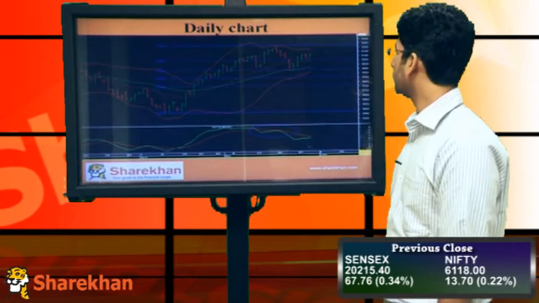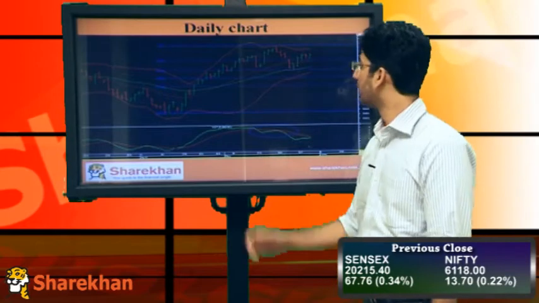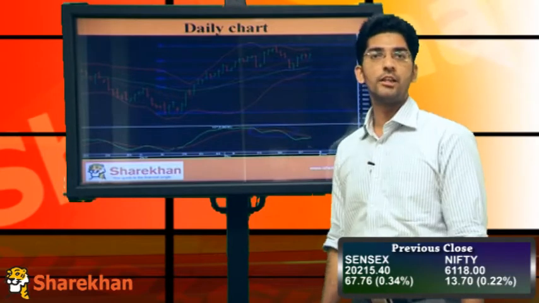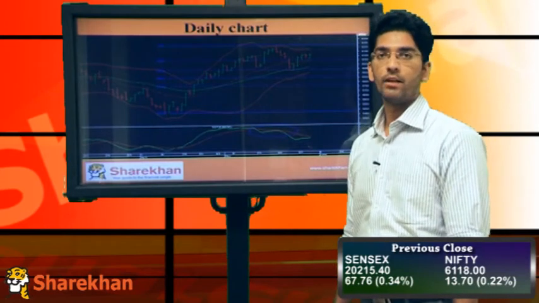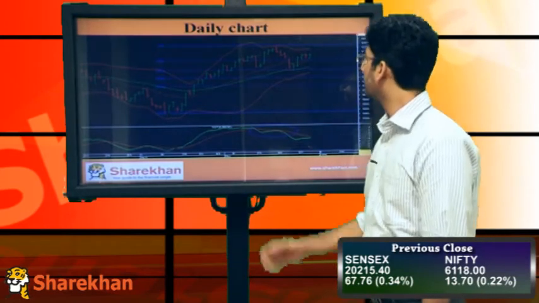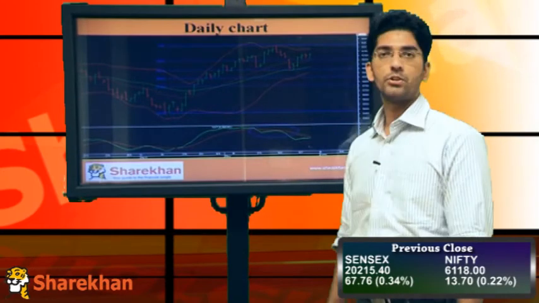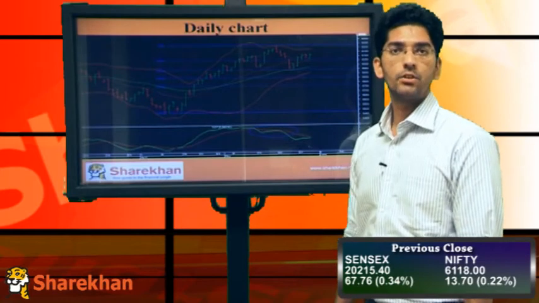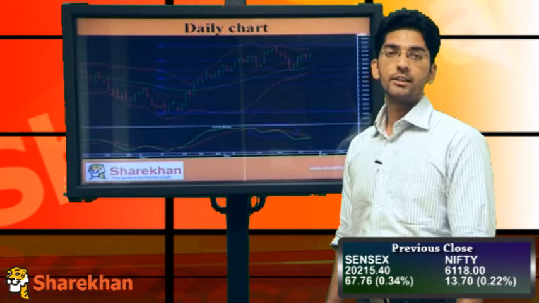A larger picture shows that Nifty has started moving up from the 40 daily exponential moving average, and the low that is 5936 will act as a strong support and will be our short term reversal level as well. On the upside, Nifty is heading towards the daily upper Bollinger Band as well as near the previous high, which is around 62.29, and once that is crossed, Nifty can even stretch till 63.50 from a short term perspective. So that is our short term target.